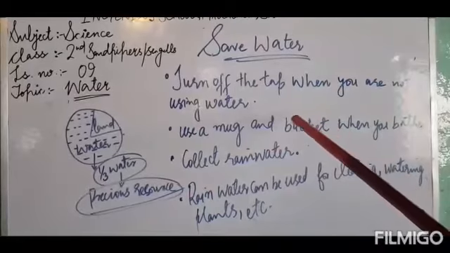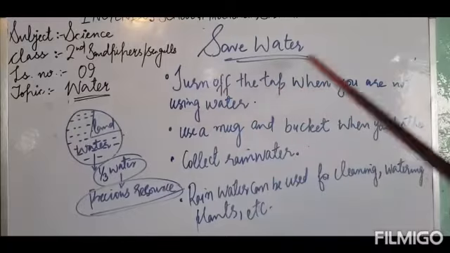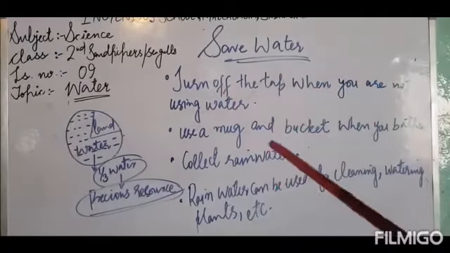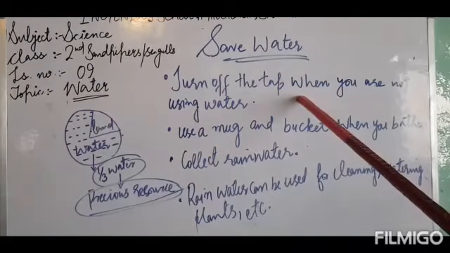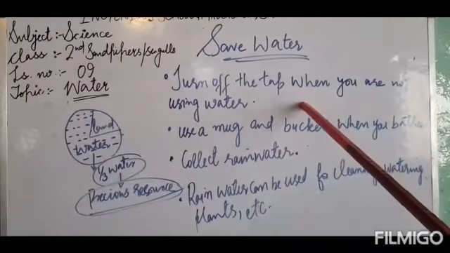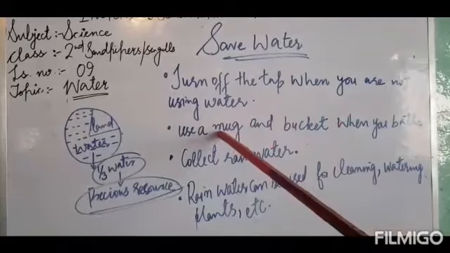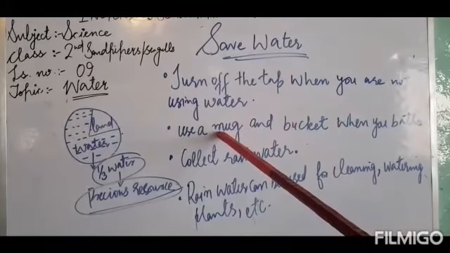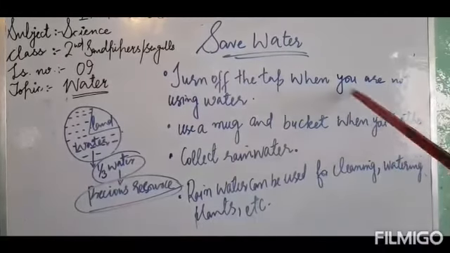First of all, we should turn the tap off when not in use. When we are not using water, we should turn the tap off. While brushing, some people keep their tap on, and in that way they waste water. So what should be done? When water is not in use, we should turn off the tap. And when we have to take a shower, we should use a mug and bucket. For bathing, we should use mug and bucket.